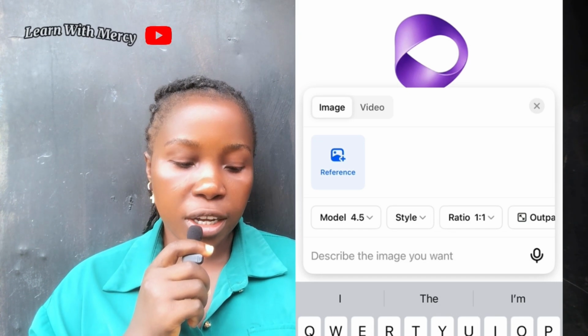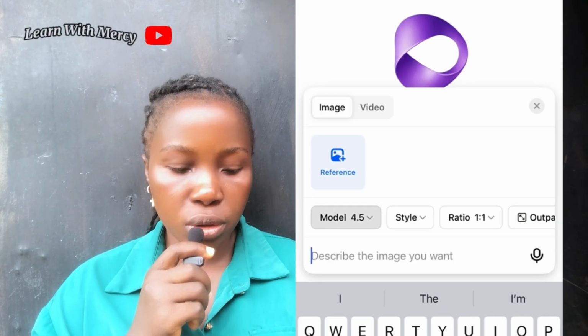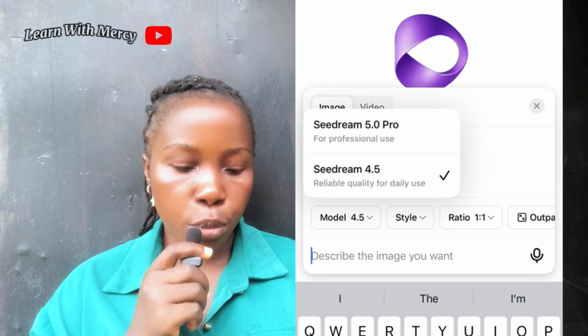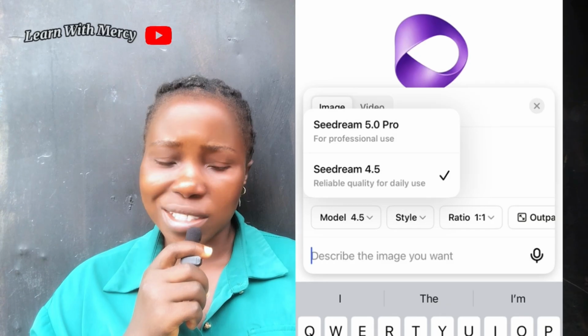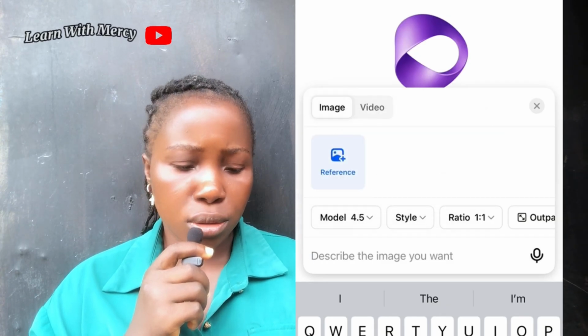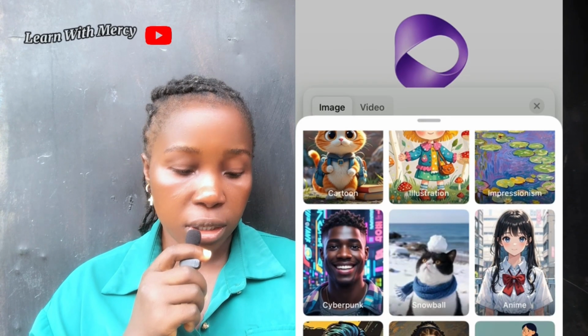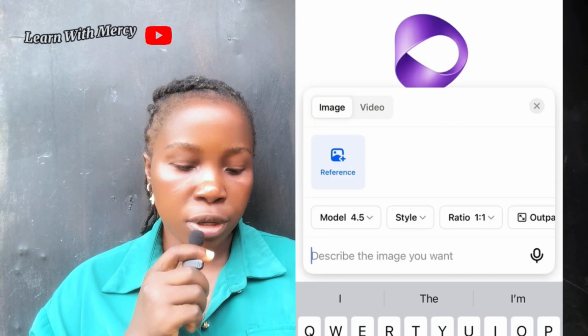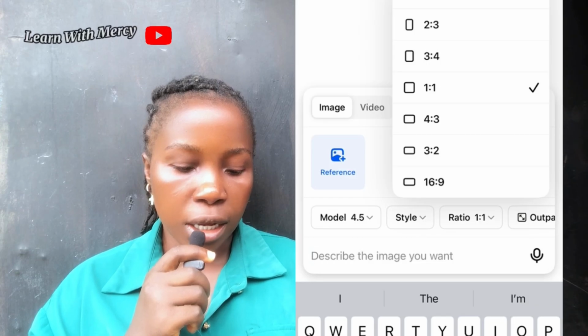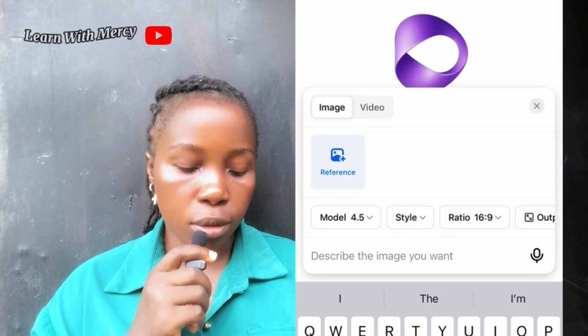So under image they have a Seedream 5.0 Pro and Seedream 4.5. Okay, so they have a style. This is the style of your images in case you want to choose from here. Then under ratio they have aspect ratio, then they have an outpaint, and they have upscale.